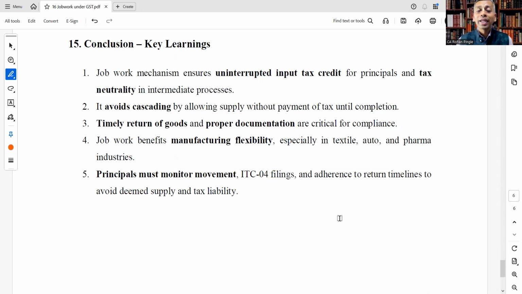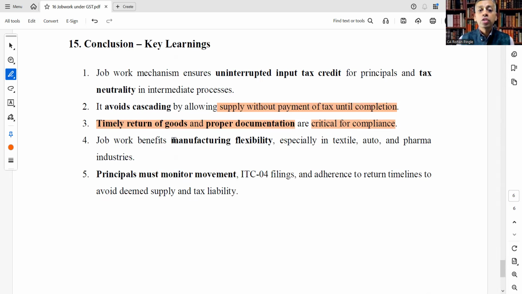It avoids what? Cascading, by allowing supply without payment of tax until completion. When goods are sent to the job worker, the principal does not have to pay any tax, so the cascading effect is avoided until completion. Timely return of goods and proper documentation are critical for compliance. The job worker needs to return goods within 1 year for inputs, and within 3 years for capital goods.